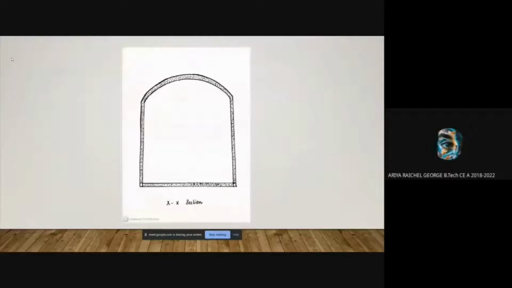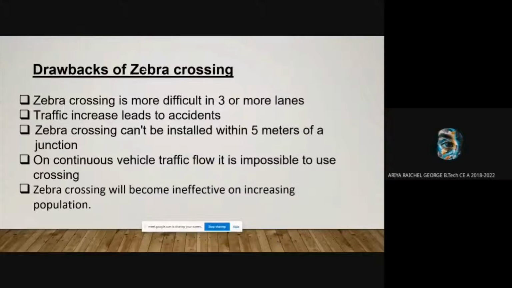Then when we compare with the already existing one, the zebra crossing is more difficult in 3 or more lanes, it also leads to accidents and can't be installed within 5 meters of a junction. And the important thing is that it will become ineffective with increasing population. So by considering all these negative impacts,